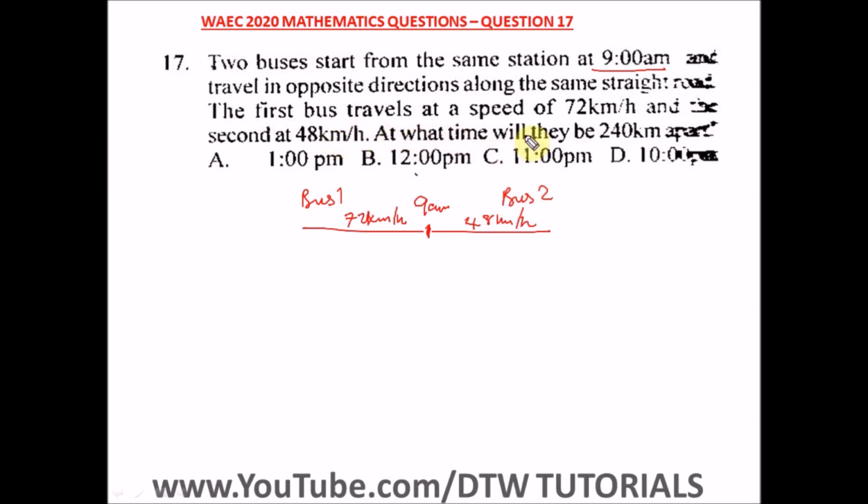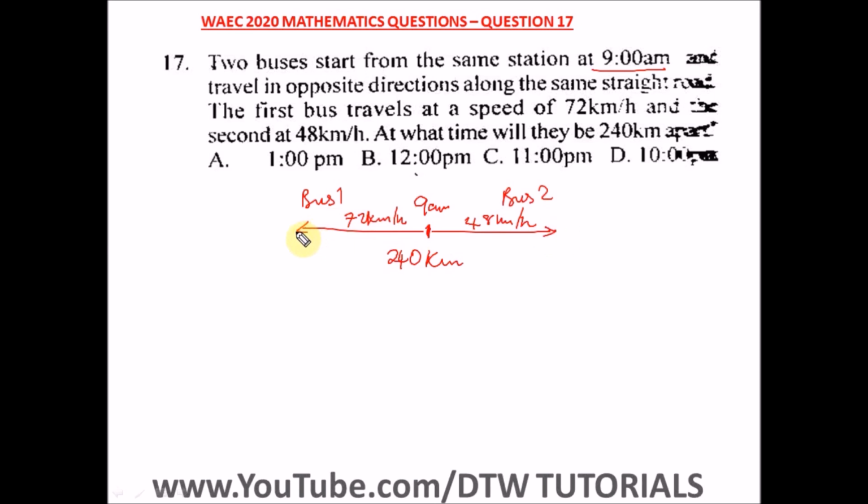So at what time will they be 240 kilometers apart? So let's say this is 240 kilometers apart. Okay, so they left by 9 a.m. in 2 opposite directions, and the distance between both of them is 240 kilometers.